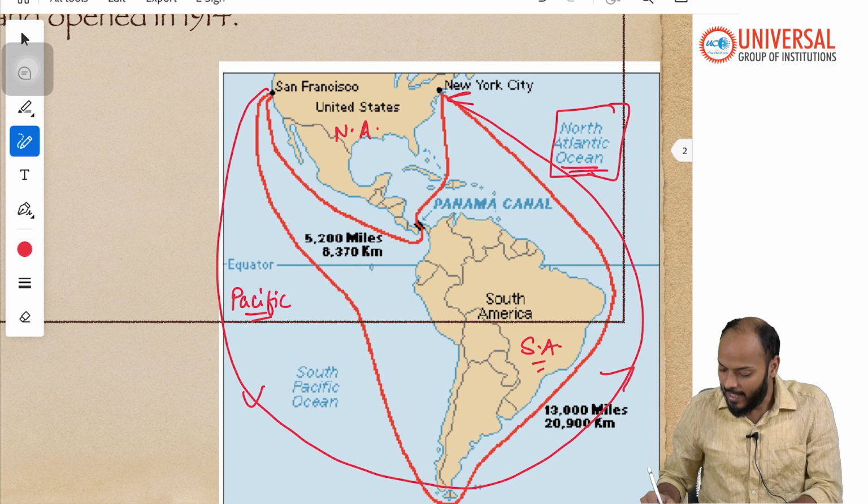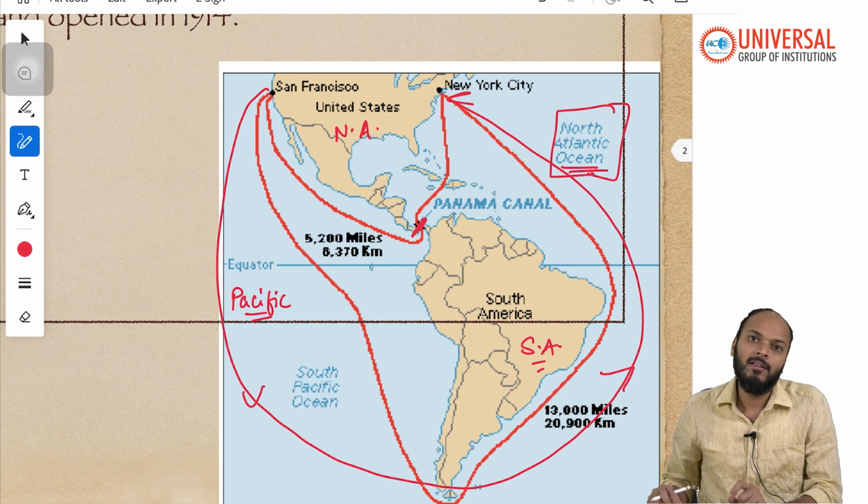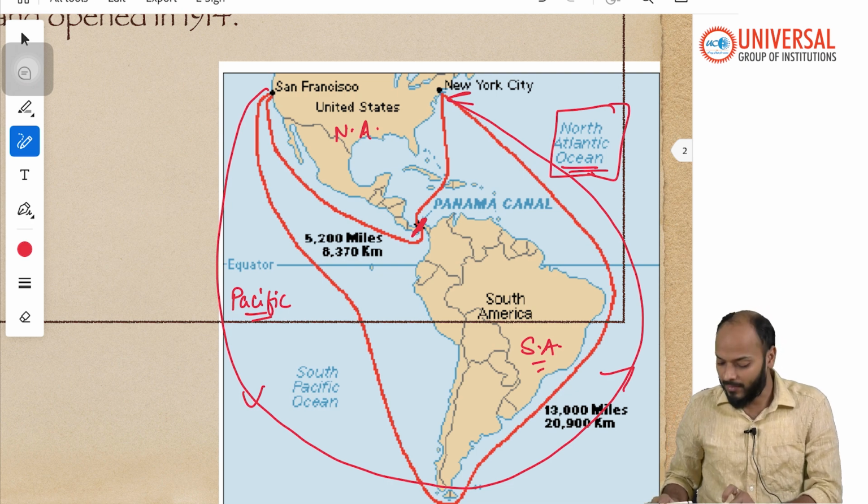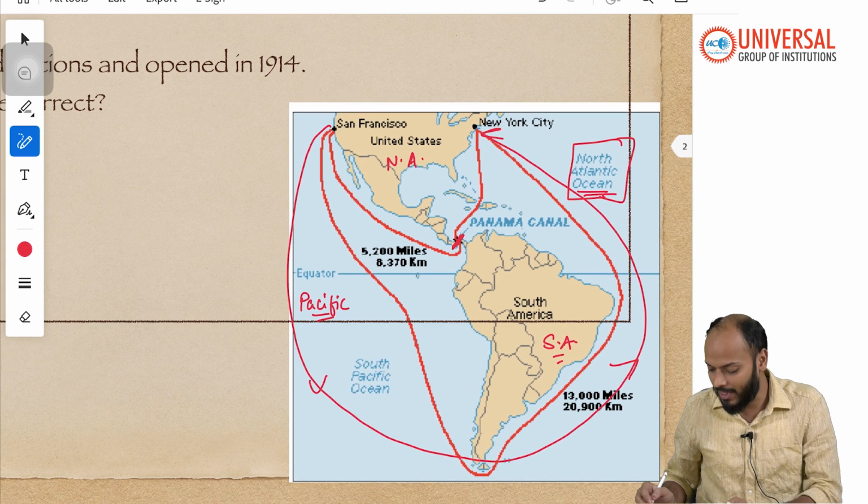And hence this very narrow land mass, can you see it here, it is in the country of Panama, right? Here an artificial canal was constructed, which has shortened the distance between Pacific Ocean to the west and Atlantic Ocean to the east. So first of all, the location of Panama Canal: it is located in the country Panama.